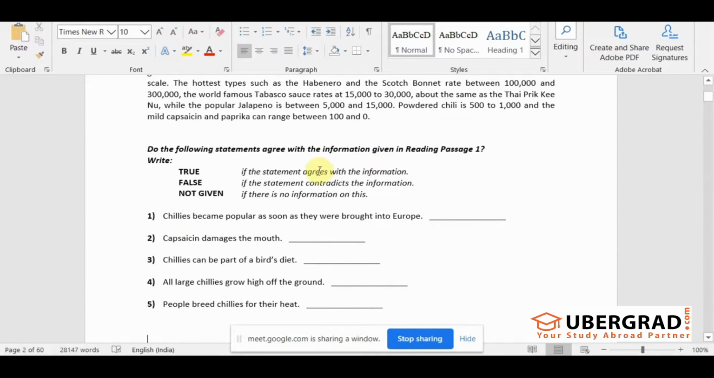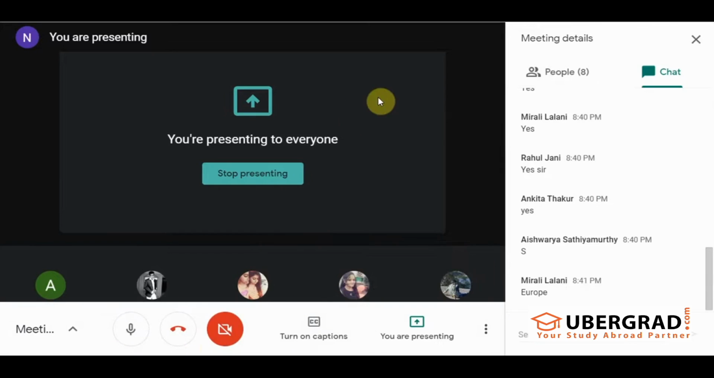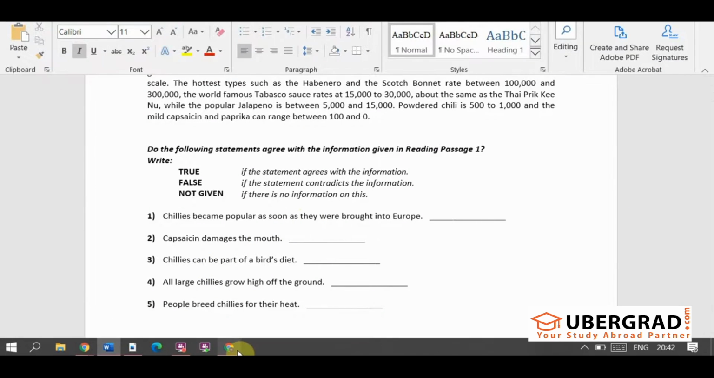See, if the statement agrees with the information, then it is true. If the statement contradicts the information, that is false. If there is no information on this, then that is not given, right? So now let's take the first statement over here. Chilis became popular as soon as they were brought into Europe. Okay. What keyword should I take from here? Europe. Okay. So Europe is our keyword over here.